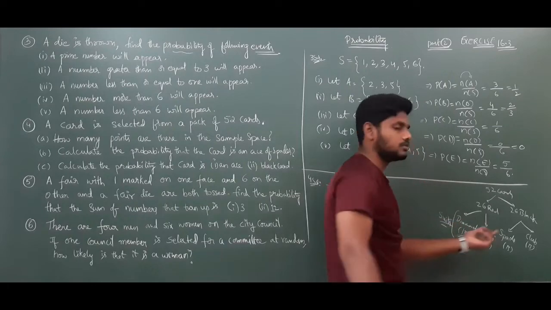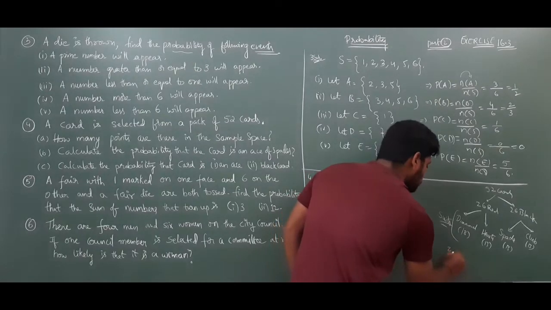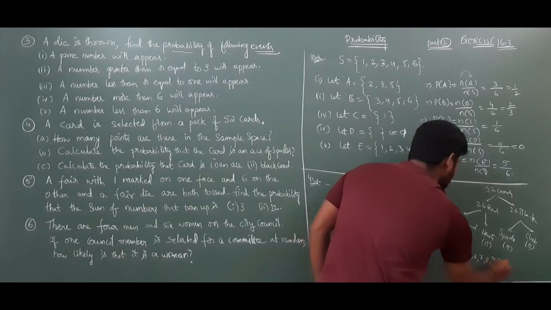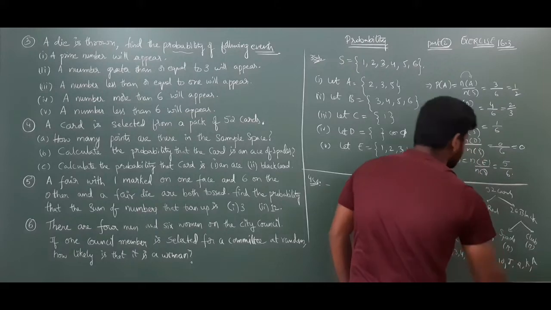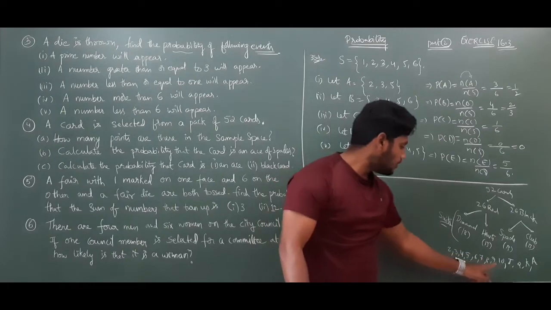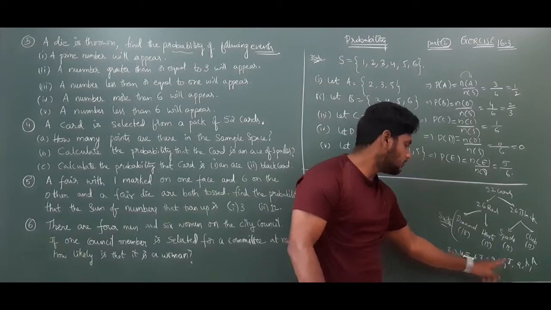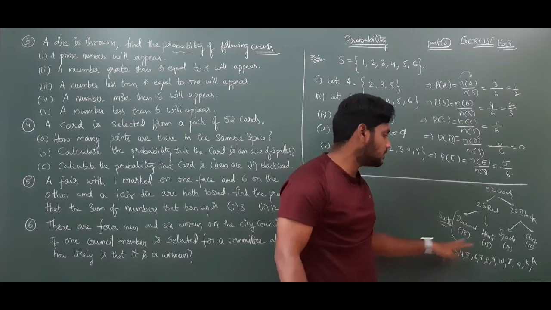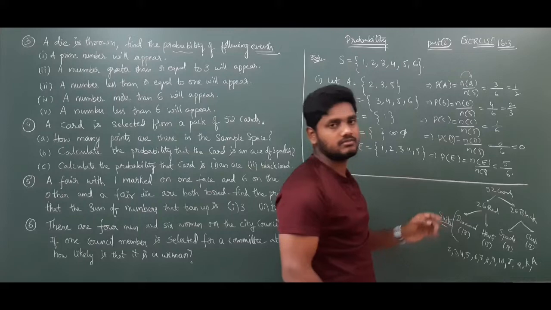S-U-I-T-S, suits, 4 suits. So in each suit we will have 13 cards. Those 13 cards are 2, 3, 4, 5, 6, 7, 8, 9, 10, J, Q, K, A. So these are the 13 different cards in each suit. That means how many heart 10 cards will be there? Only one. So each card will have 4 different cards: 2 diamond, 2 heart, 2 spade and 2 club. Like that, for each number we will have 4 different suit cards.